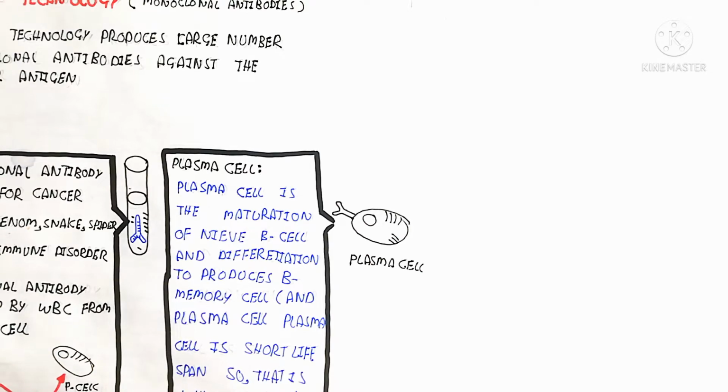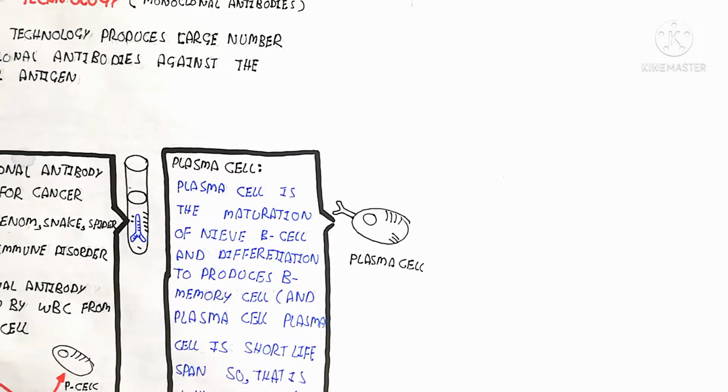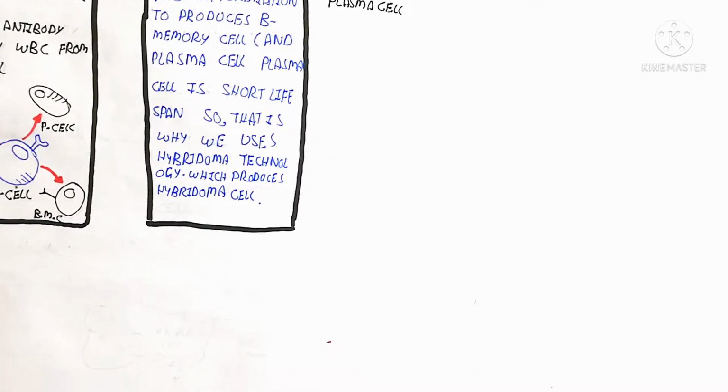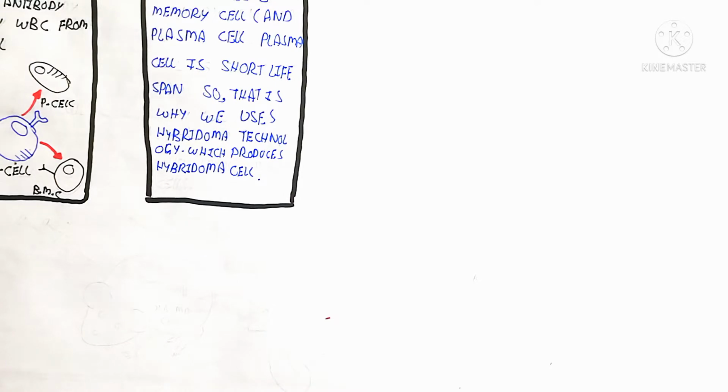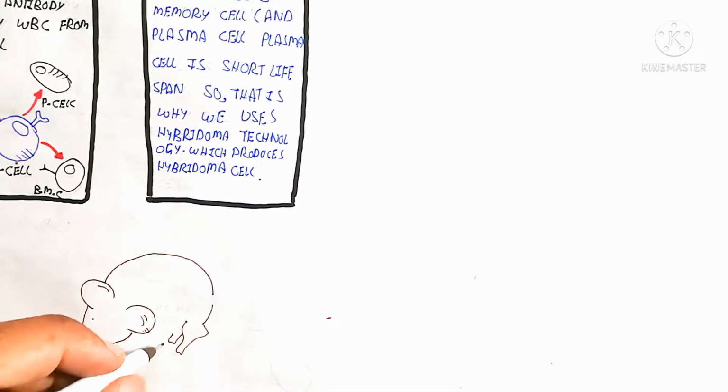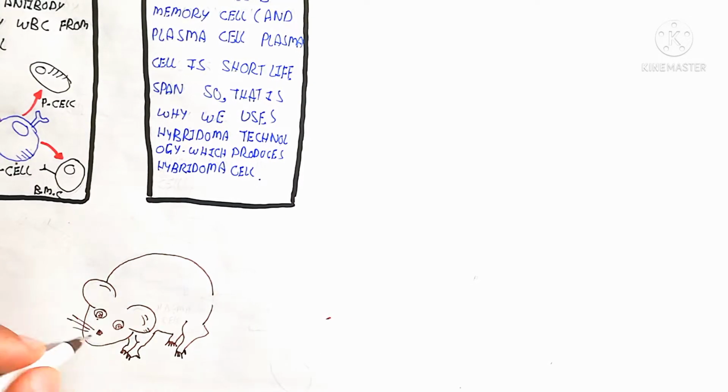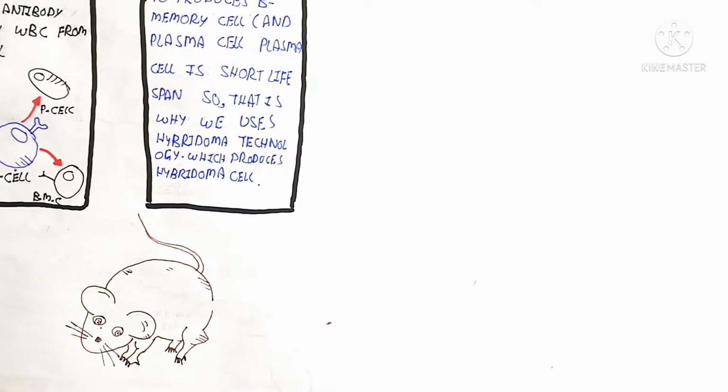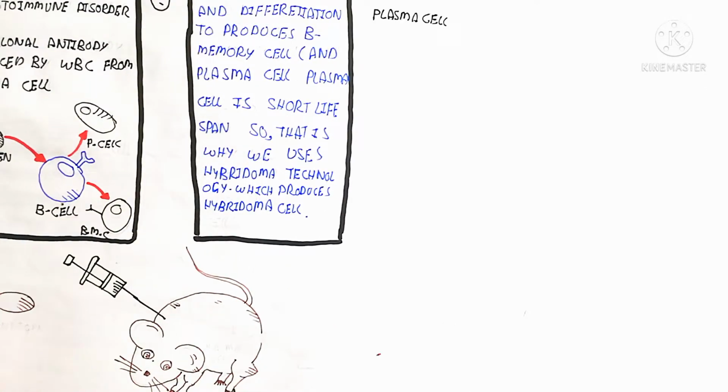So let's begin by understanding the antigen injected into the mice. Here I am drawing the antigen, which is injected in the form of an injection into the mice, and mice contain a spleen.